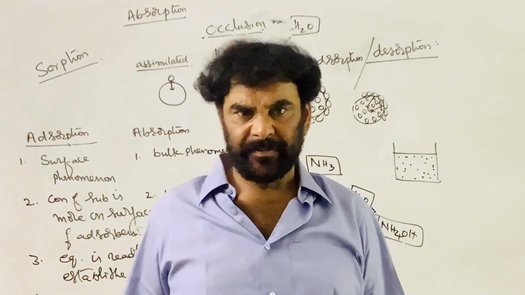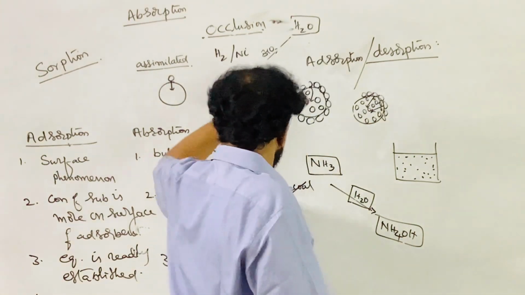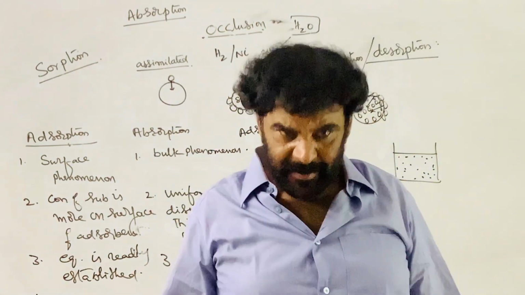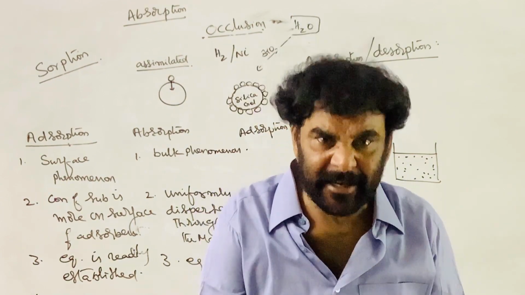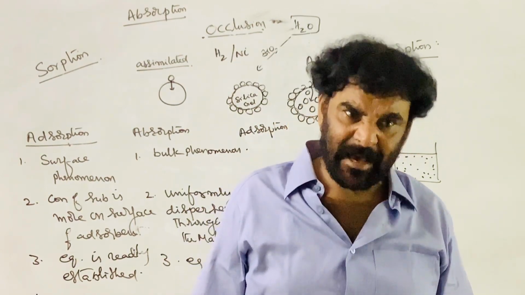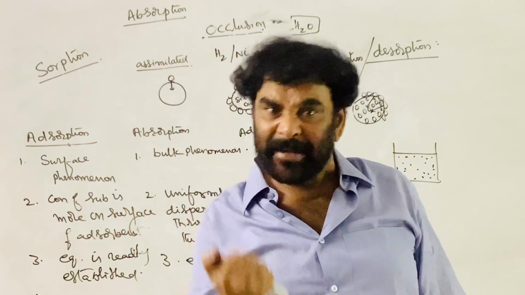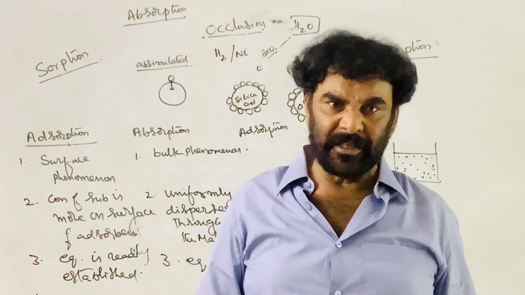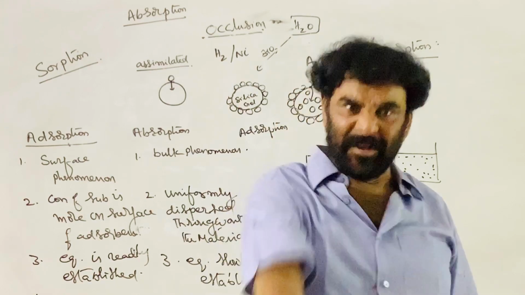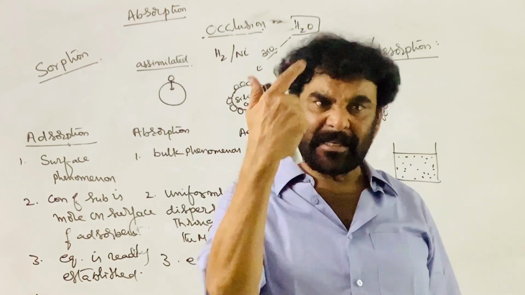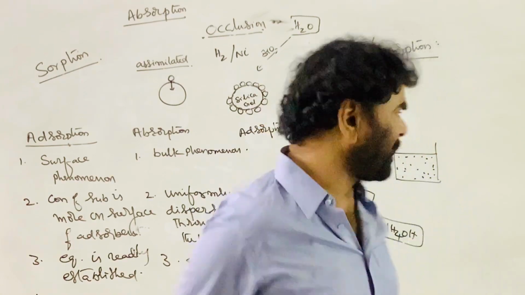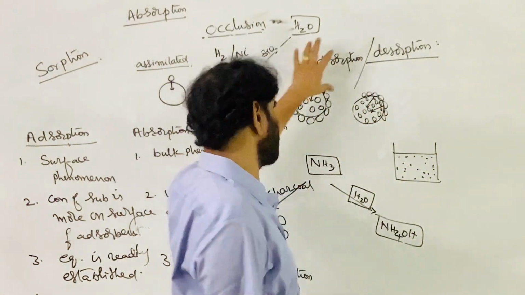Due to this, the surface tension decreases, that is, the surface stability increases. The surface molecules form some more attractions, minimizing their energy and getting stability. The unstable surface molecule is converted into a more stable surface molecule. This is the adsorption phenomenon.